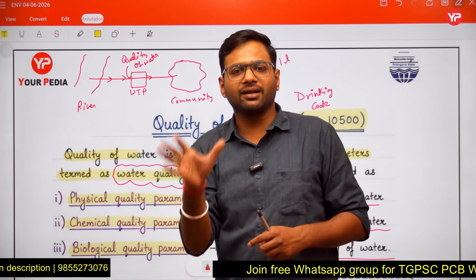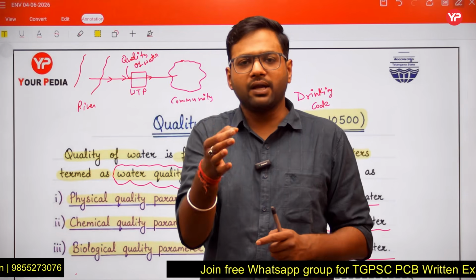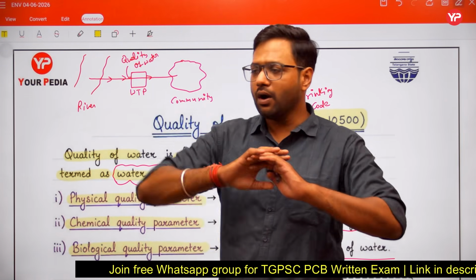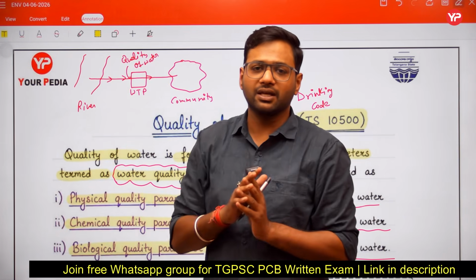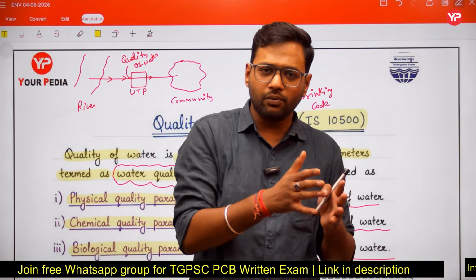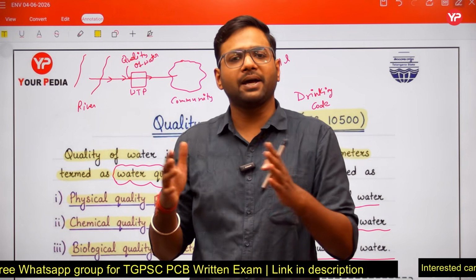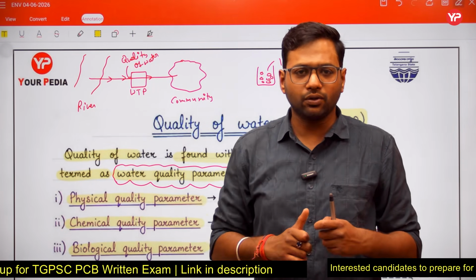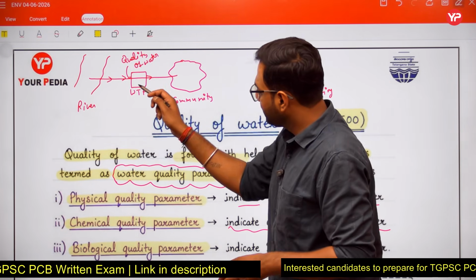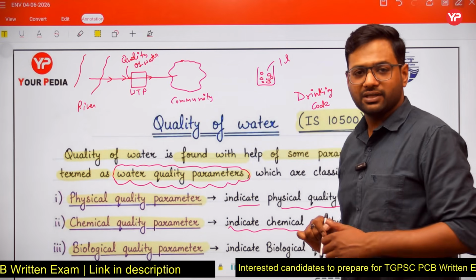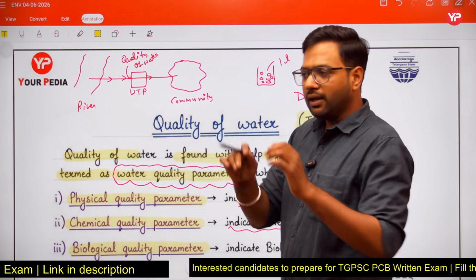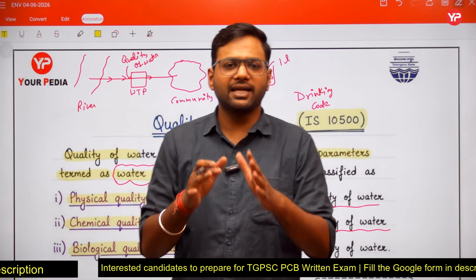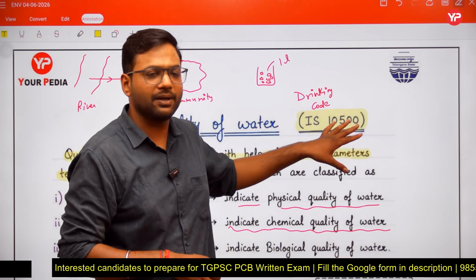But the question is, what amount of parameters are you going to remove? Are you going to remove all the parameters, 100% of them? If you remove 100% of the parameters, it will increase the cost of the treatment plant. Yes or no? So friends, there is a drinking code, and according to the drinking code, different parameters have different limits, and these limits are set by this drinking code 10500.